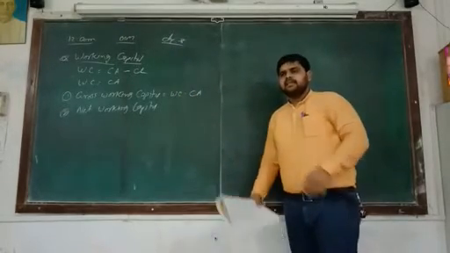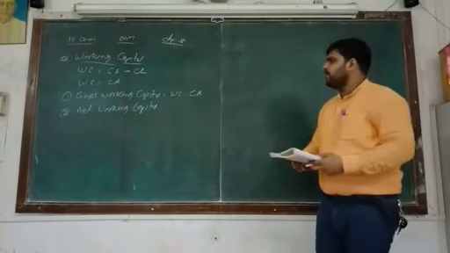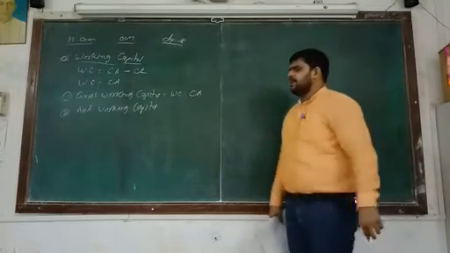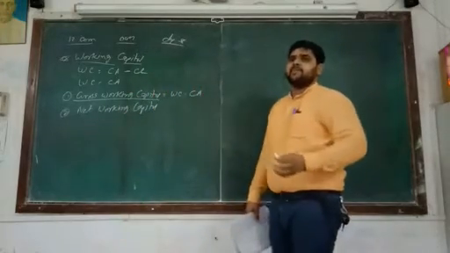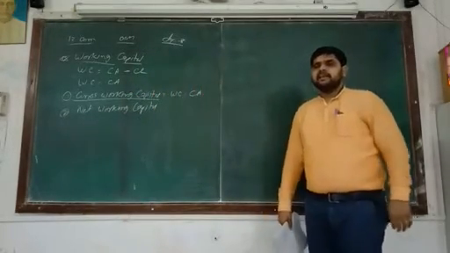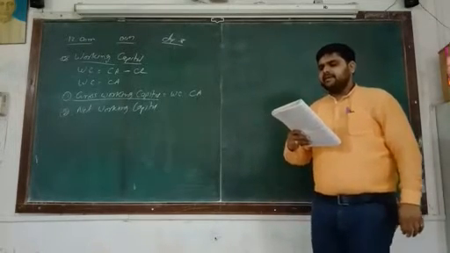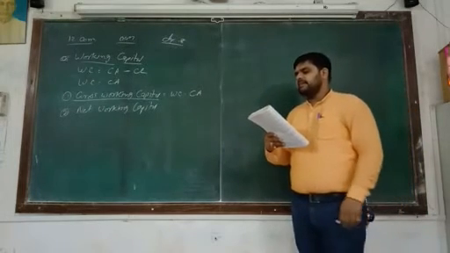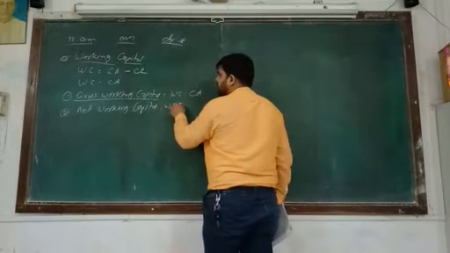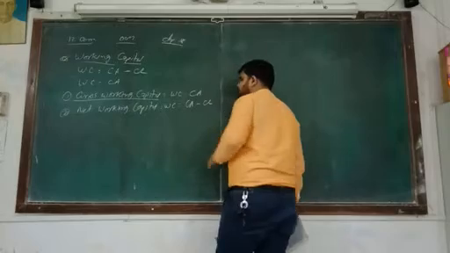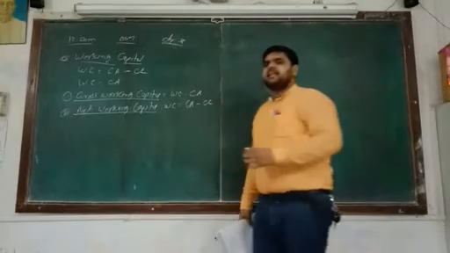So here the formula is that gross working capital is equal to total current assets. If the value of total current assets is equal to working capital, then we can see which type of capital it is: gross working capital. Next one, net working capital. Net working capital means current assets minus current liability. So here working capital is equal to current assets minus current liability, and we can say that it's net working capital.